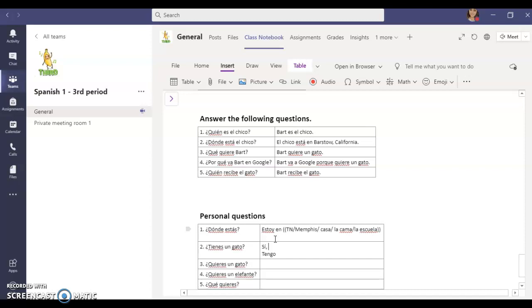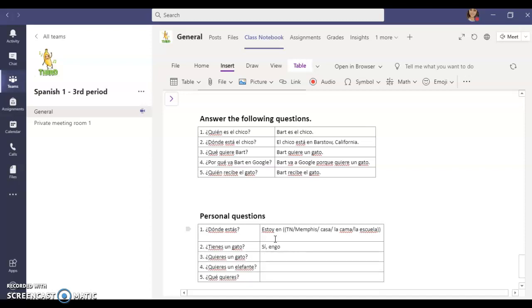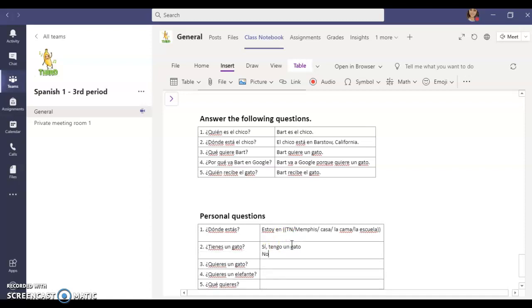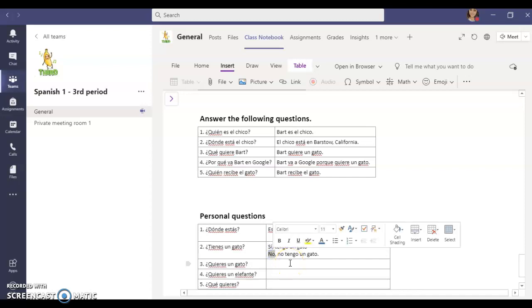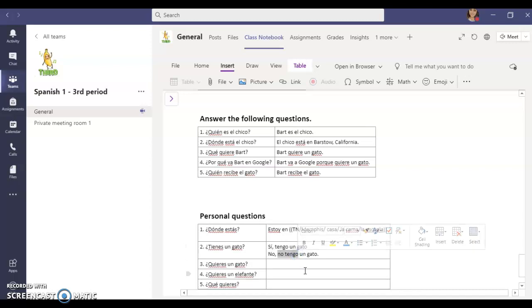If you don't have the accent on the I, you're saying if. So it does matter. So we're going to say sí, tengo un gato if you do have a cat, or no, I don't have a cat. Un gato. All right. In Spanish, you kind of have to say no twice. So you're saying no to answer the question, and then you're saying I don't have. And when you say I don't have something, you have to have the no in front of the verb. So no, comma, no tengo un gato.